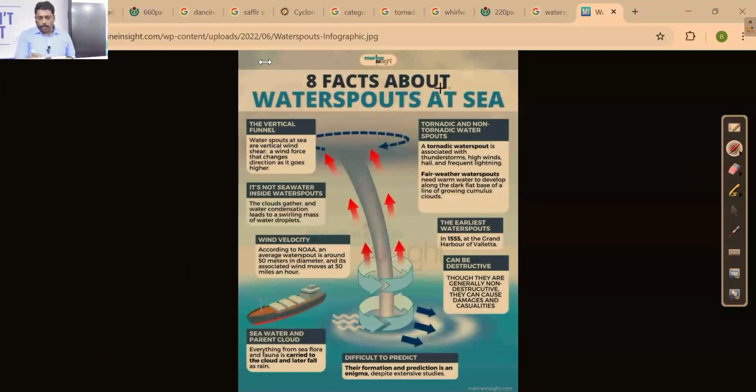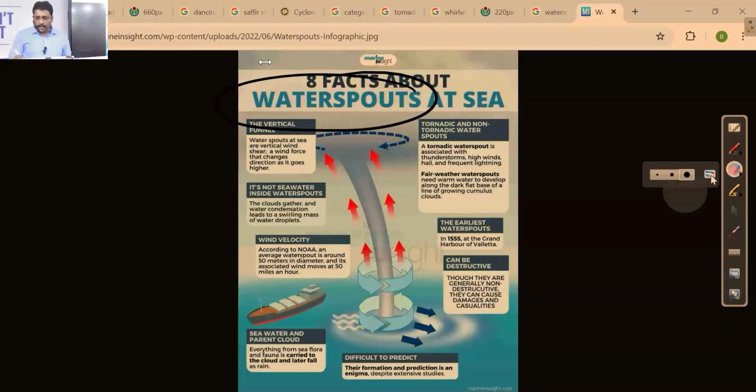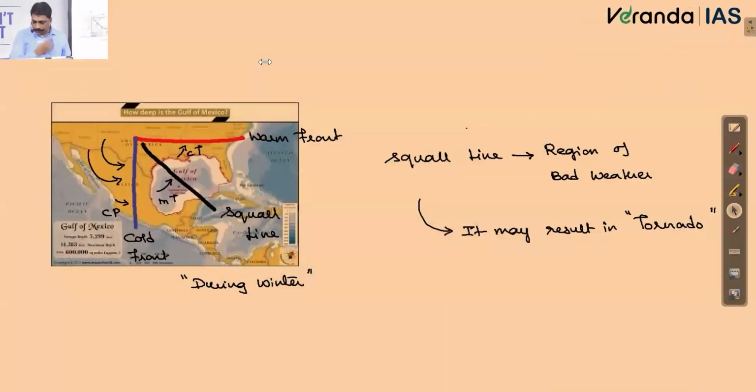So water spout I have just given you, and the mechanism happening on land, that also I have given you. You call them as what? Whirlwind. Okay. So that's all about temperate cyclonic circulation.